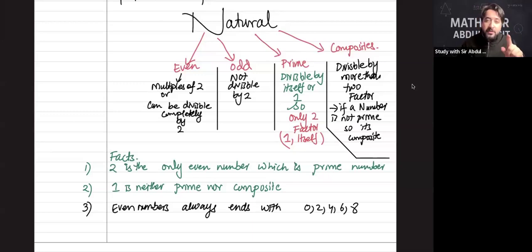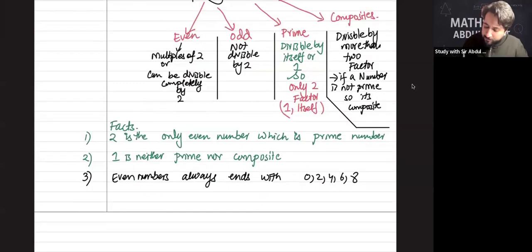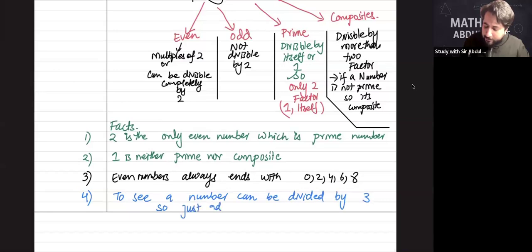How do you check whether a number is a multiple of 3 or not? Check with addition. Fact number 4: to see if a number can be divided by 3, just add the digits and see if the sum is a multiple of 3 or not.